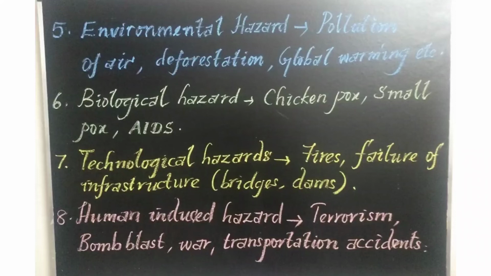And the eighth one, based on the origin, is human-induced hazard, which is made by humans: terrorism, bomb blast, war, transportation accidents. It is worrying to know that India leads number one in road accidents, especially because of you children, most of you riding bikes without a license. That is an illegal offense, but our government is not taking proper action on that.